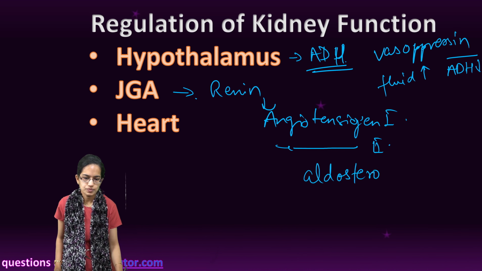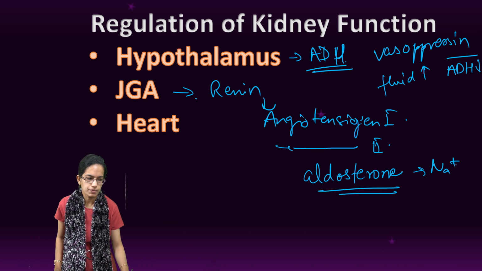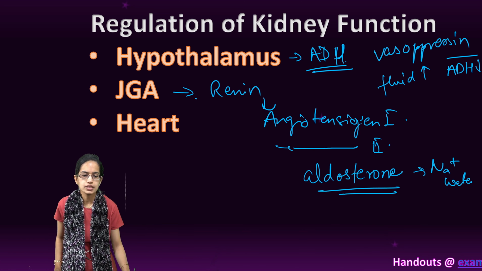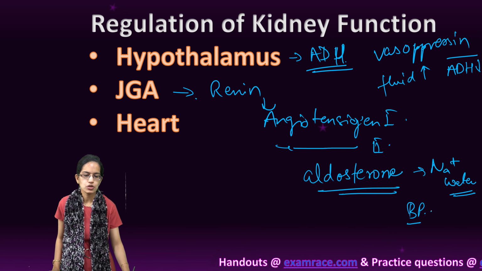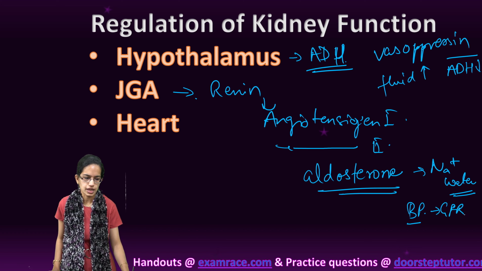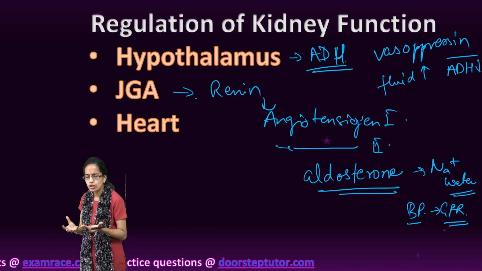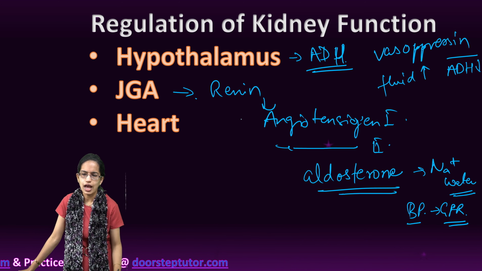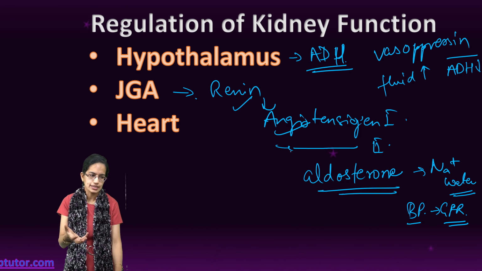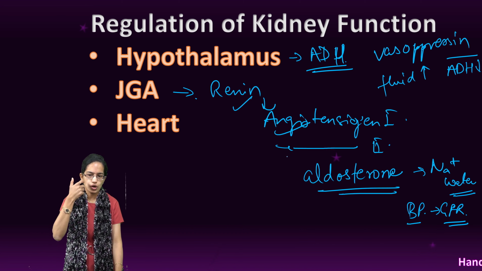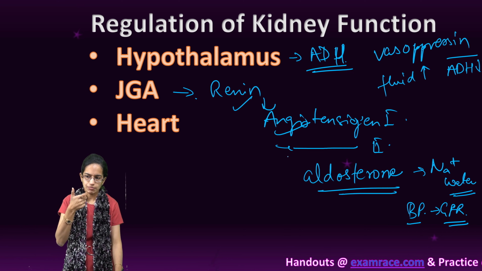Aldosterone now causes reabsorption of sodium and water from the distal part of the tubule and leads to increase in the blood pressure and the glomerular filtration rate. And basically, this whole complex that is formed is known as a renin-angiotensin mechanism.